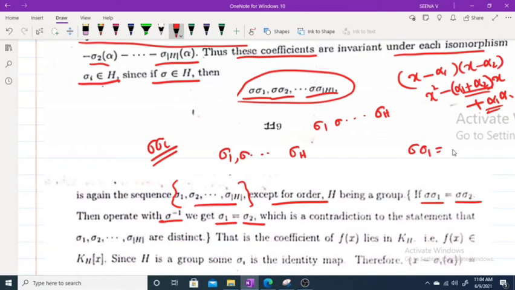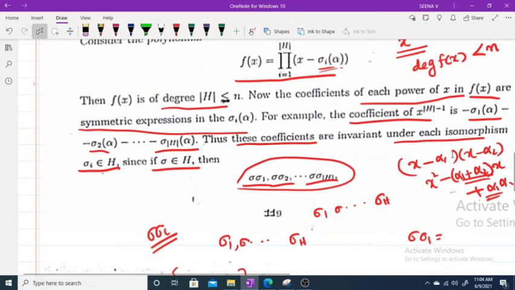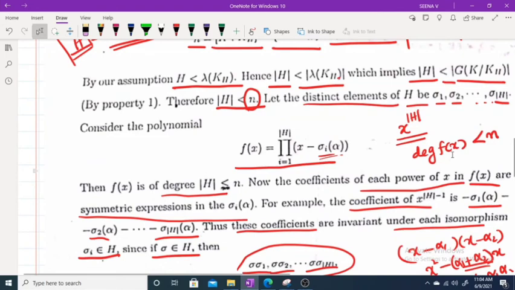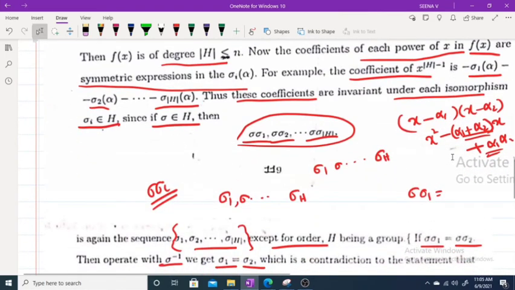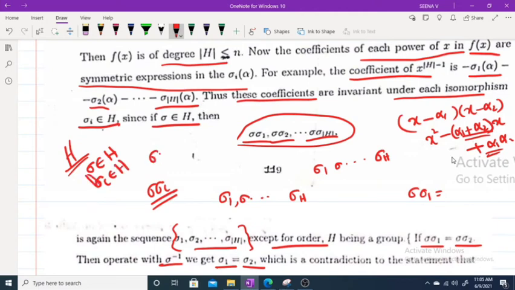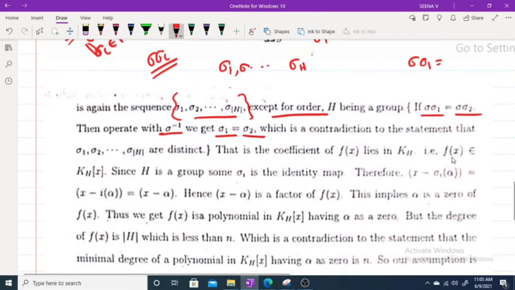Okay, so what do we get? Because H is a subgroup, if you take any sigma belonging to H and another sigma i belonging to H, and operate, then sigma sigma i again belongs to H. And we considered sigma 1, etc., sigma cardinality of H to be distinct elements of H. So sigma sigma i again belongs to H, and clearly they are distinct.